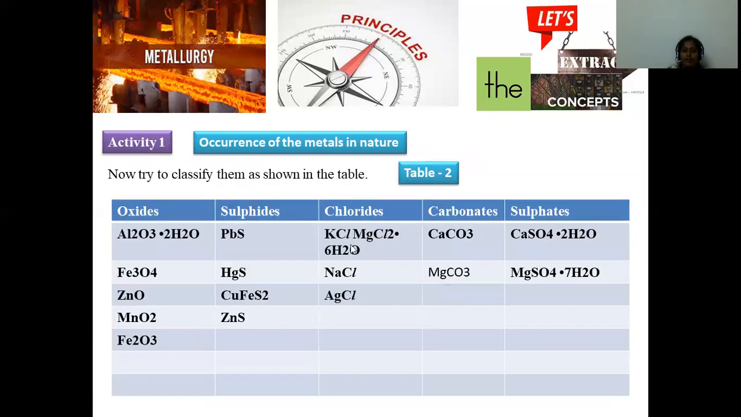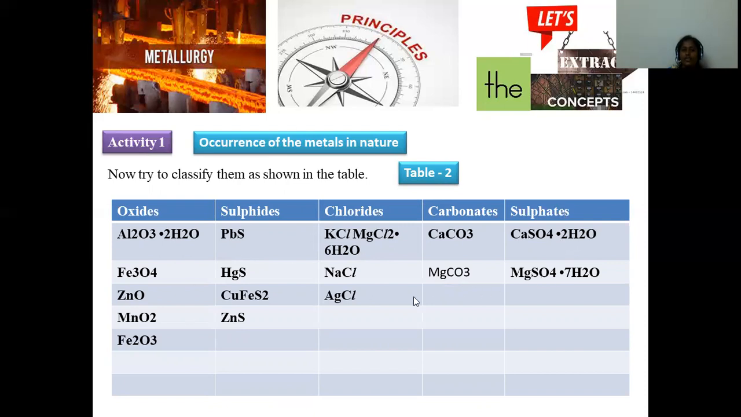Now we have another assignment here. We have to segregate all the ores into oxides, sulfides, chlorides, carbonates, and sulfates. As we already know, aluminium is profitably extracted from bauxite, which is the hydrated form of alumina, and lead sulfide is there, that is a sulfide ore, and a chloride ore is called carnallite. Calcium carbonate is limestone. Calcium sulfate dihydrate is gypsum, which is a sulfate ore.